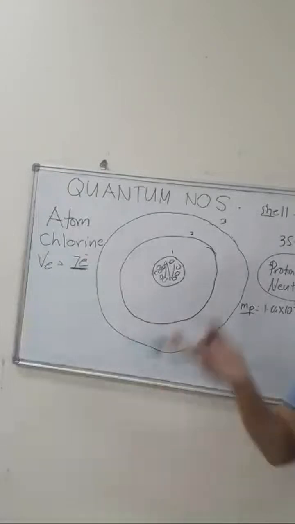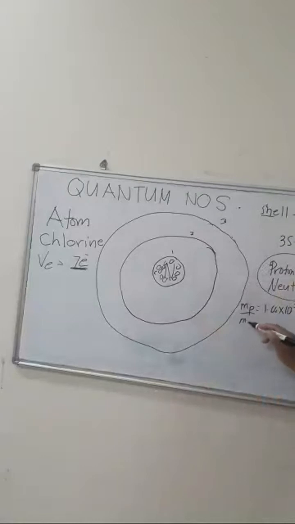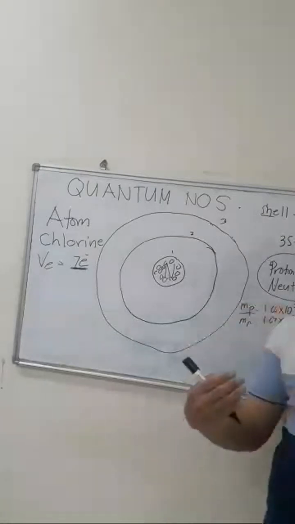The mass of a neutron is going to be 1.67 and so on, also times 10 to the minus 27. They are very closely related, and that's why they are banded together because of their masses.